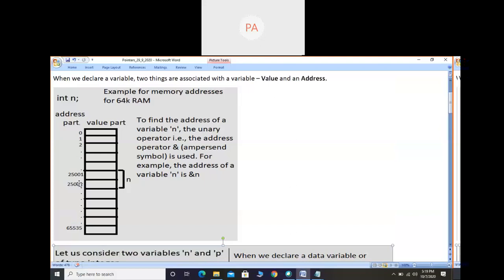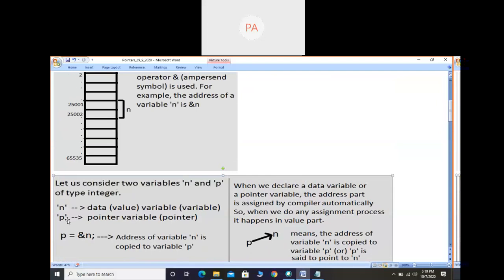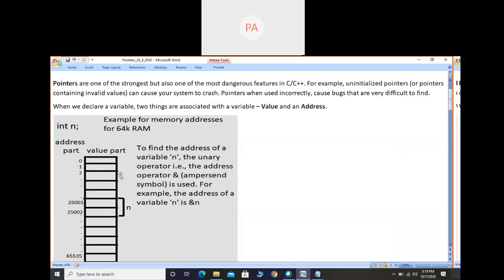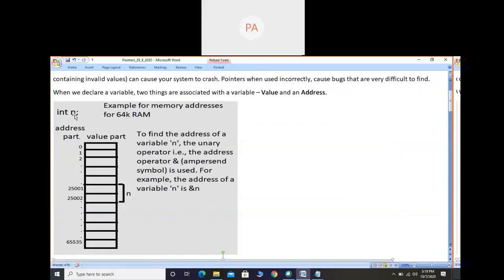If I want to store this address in another variable, then we need another variable. That another variable is nothing but p. In the previous example I took only one variable, n. Now I am taking one more variable because I want to store this address in another variable.